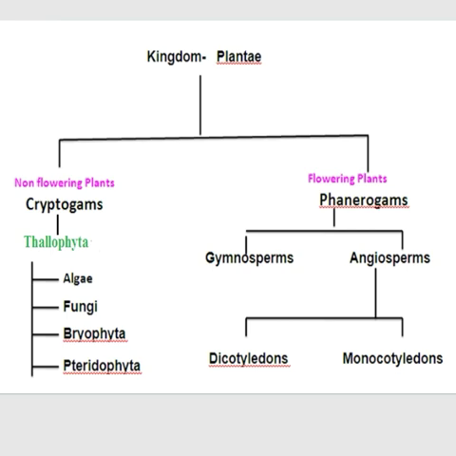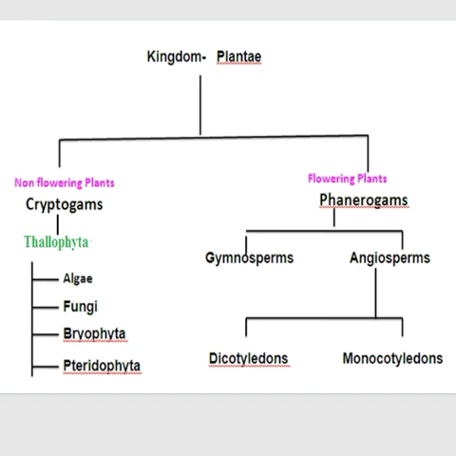So the kingdom Plantae is divided again into cryptogams and phanerogams only on the basis of the presence or absence of flowers. In cryptogams, all are non-flowering plants, and in phanerogams, all are flowering plants. This is the basic difference between cryptogams and phanerogams. Phanerogams are also called spermatophyta, that means flower bearing or seed bearing plants.